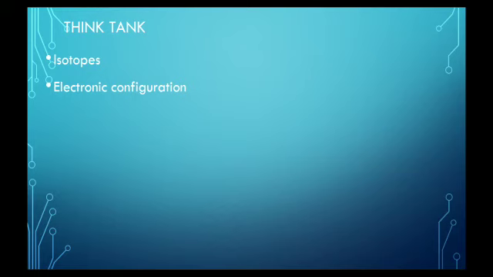Now here the isotope is given, the mass number is given, and the valence shell electronic configuration is given, that is 3s1. It means the electronic configuration is done up to 3s1. All the orbitals that come in the arrangement before 3s1 are filled, and 3s has only one electron. So you will add up all the electrons.